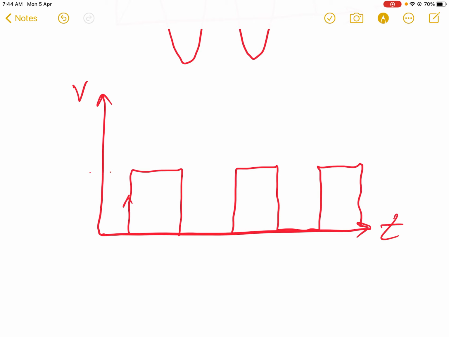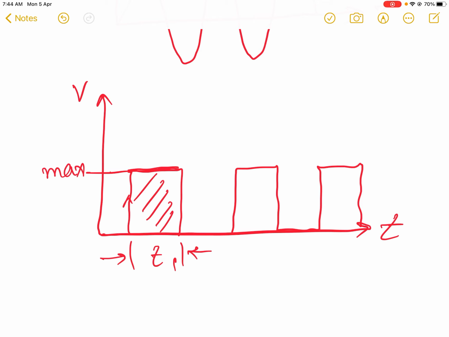Suddenly the voltage will be maximum here. It will remain maximum for a given unit of time, suppose T1. So for T1, the voltage of this part of the waveform is constant and maximum. Then suddenly the voltage drops and becomes 0. During this time span, the voltage remains 0.